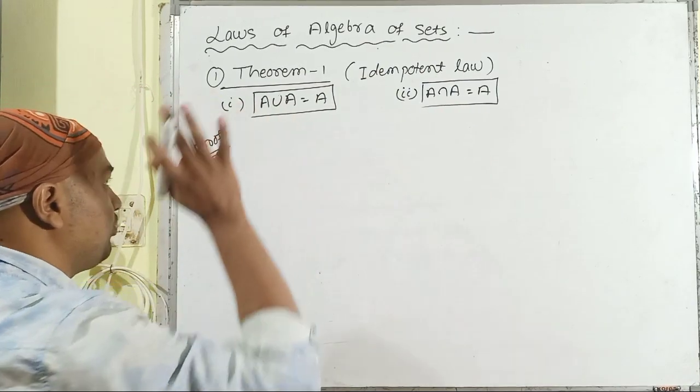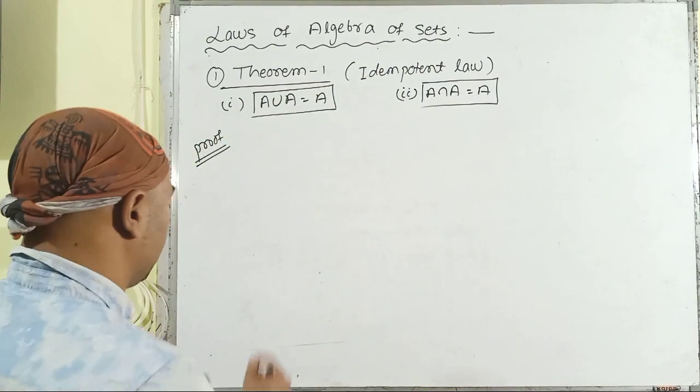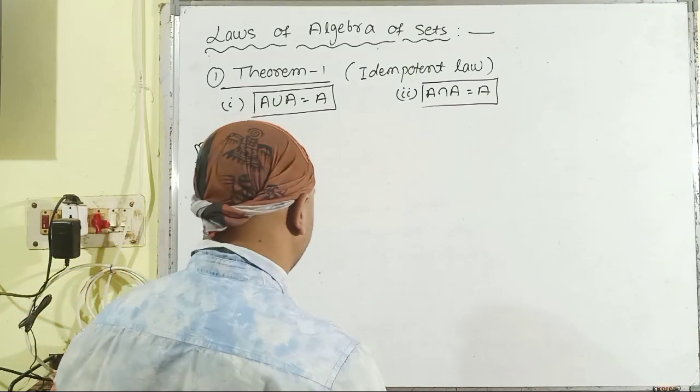Before going to the proof of these two parts, let us first discuss some of the fundamental parts of the chapter set.